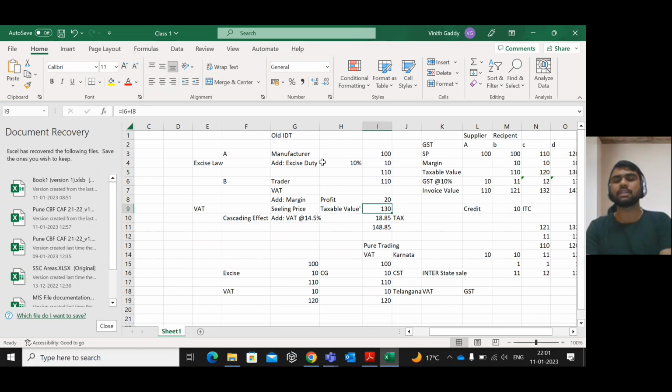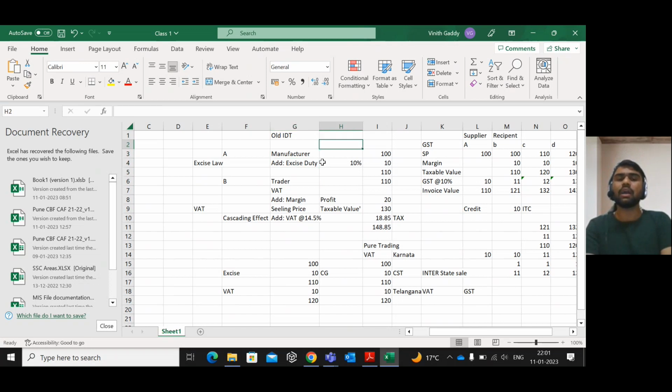Total taxable value was 130. On this 130, VAT at the rate of 14.5% was levied, so it amounts to 18.85. By the cascading effect here, in this 10 rupees, the excise duty component also, the VAT at the rate of 14.5% was levied. So that was the cascading effect that took place in the old indirect tax laws. As the excise duty was different, VAT was different. Excise duty is levied by the central government, VAT is levied by the state government.